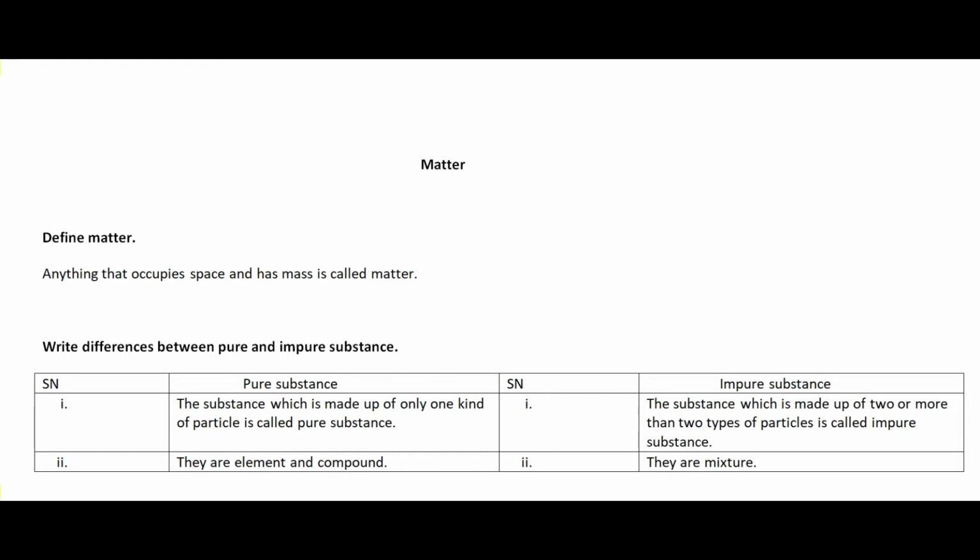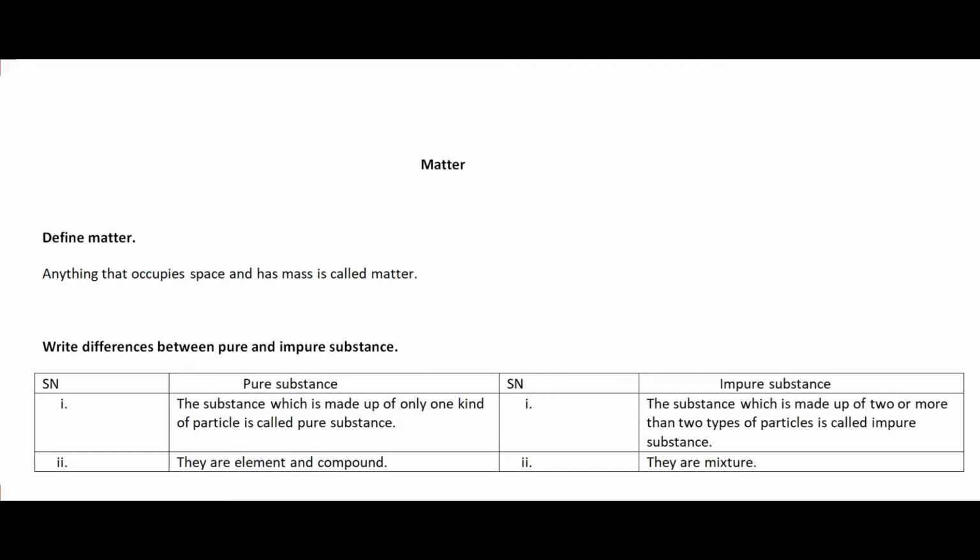And now impure substances are mixtures. For example, salt solution is one example of an impure substance because in salt solution you can find two types of particles. One particle is the molecule of water and another type of particle is the molecule of sodium chloride. So two types of particles can be found in the salt solution. One particle is the water molecule and another particle is the sodium chloride molecule. So when we find two or more than two types of particles, then that is called an impure substance.